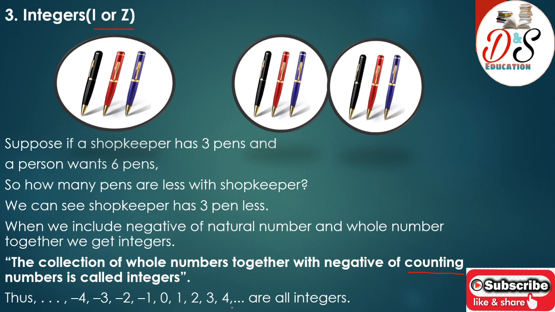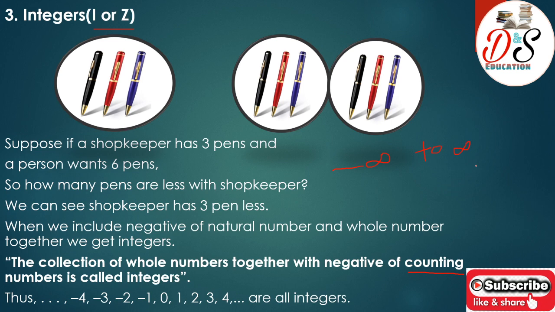No, we cannot define that, because integers extend from minus infinity to plus infinity. So we cannot define the smallest and greatest integer, or we can say minus infinity is our smallest integer and plus infinity is our greatest integer.